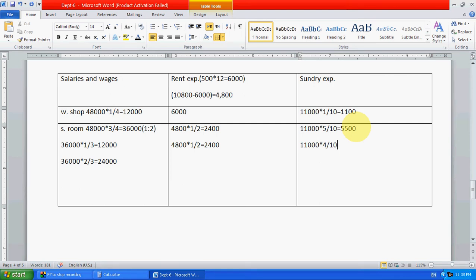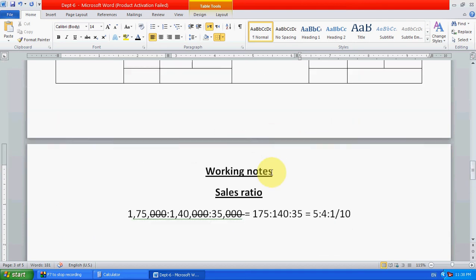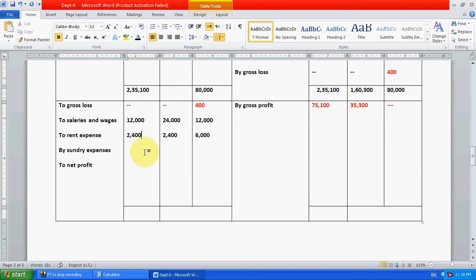Definitely 1 means 1,100, 5 means 5,500, 4 means 4,400. So write 5,500 here, 4,400 here, and 1,100 here. So we have calculated all the amounts.